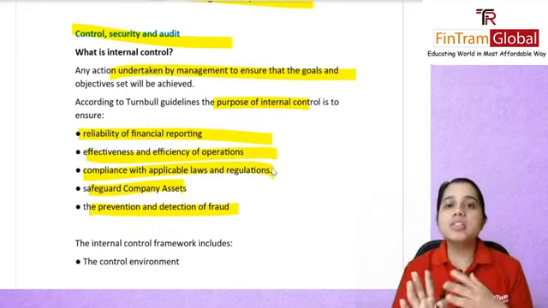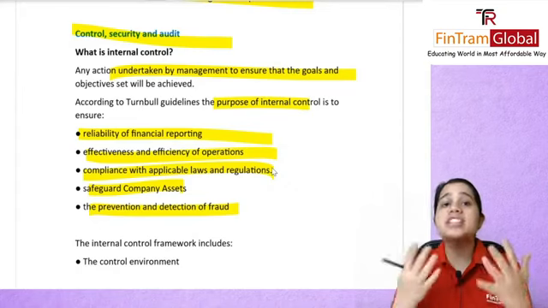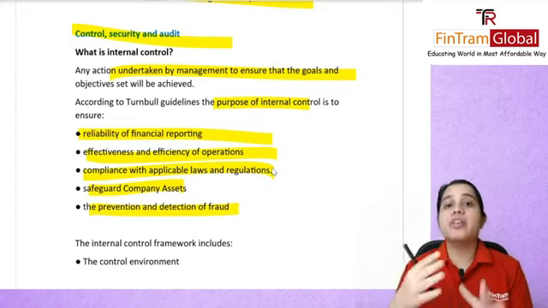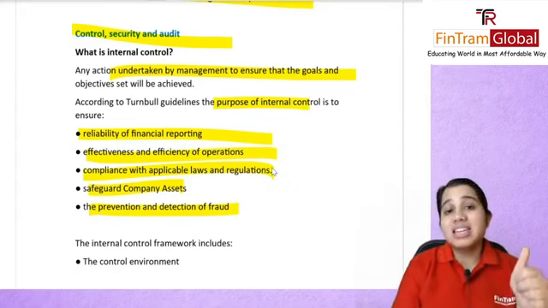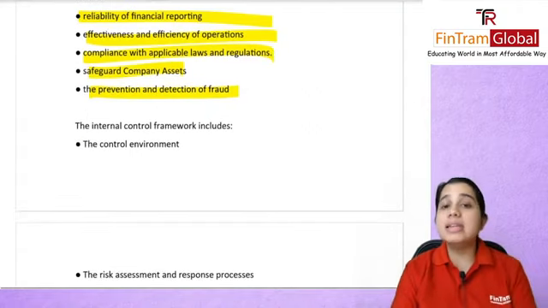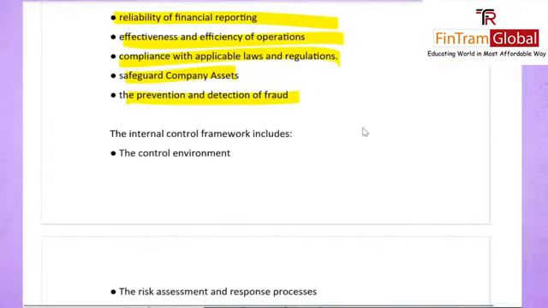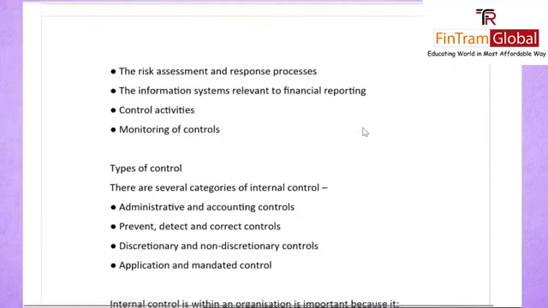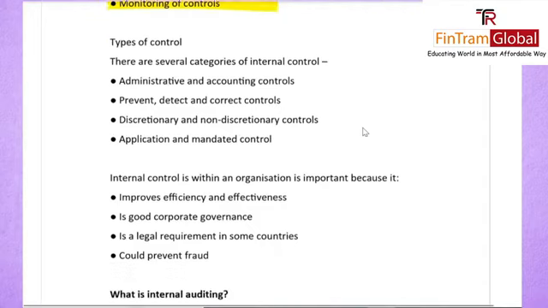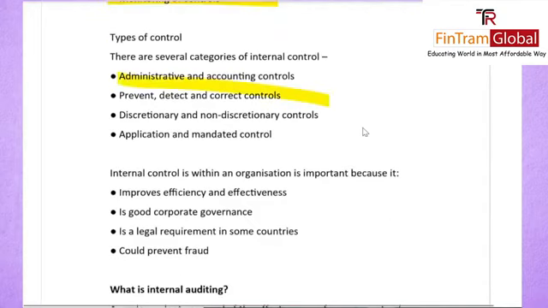So if you have good controls in place, you can prevent any fraud from happening, or if it has happened, you can at least detect it, that alright, this went wrong. So this internal control framework, what all does it include? It includes the control environment as such. It includes your risk assessment and response processes, your information systems, your control activities, and monitoring of controls. Now there are various types of controls that we had covered, right? We had talked about administrative and accounting controls. We had talked about prevent, detect, and correct controls.